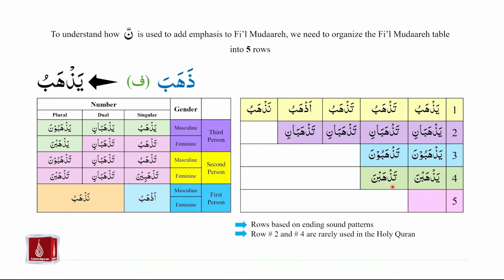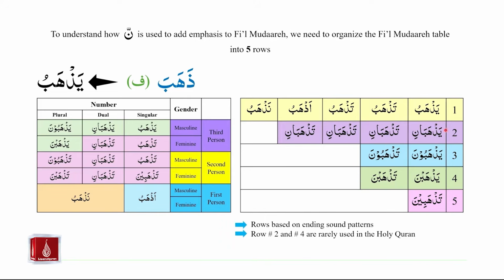Both of them are also on the same pattern. And finally, we are only left with one cell which will comprise row number 5, and that is tazhabina. Tazhabina has its own unique ending and pronunciation, so that is why it has its own row.